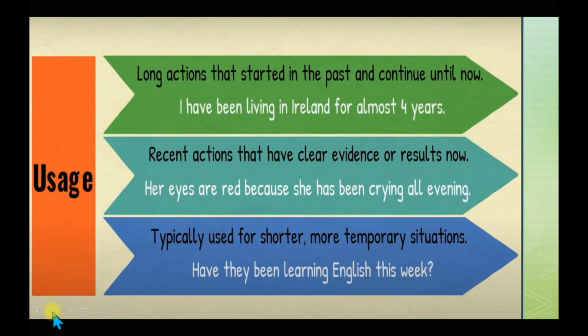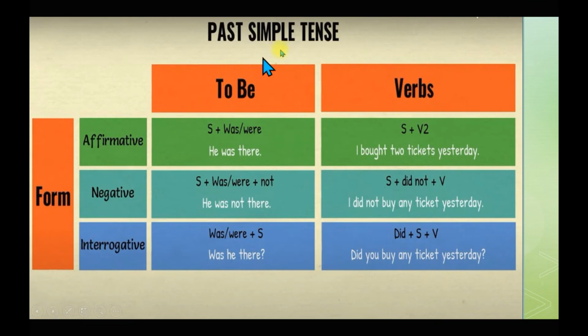Now we have done present tense. We will move to past tense. Past simple tense. Now in the same way as we saw in simple present tense, these sentences can also be made with to be verbs or the simple verbs. To be means helping verbs, and verbs are the other verbs, and in this the helping verbs are was or were. He was there, he was not there.